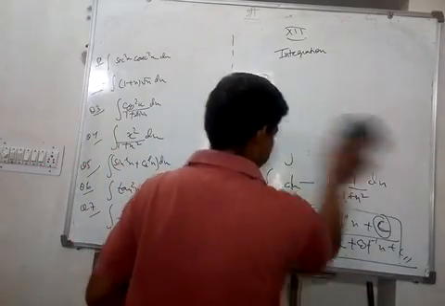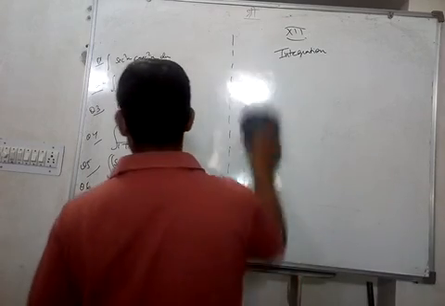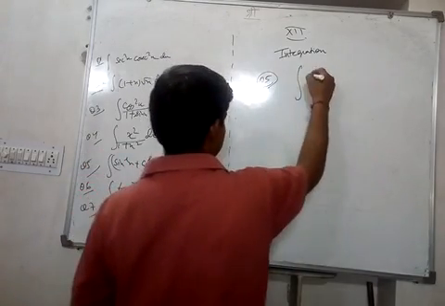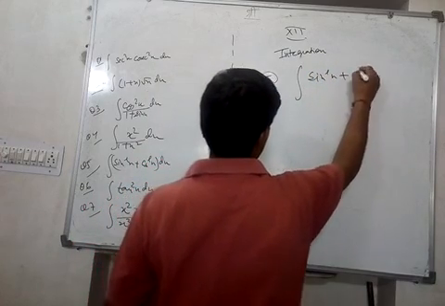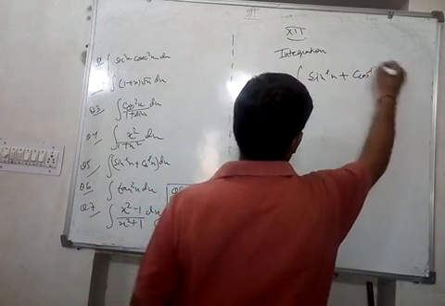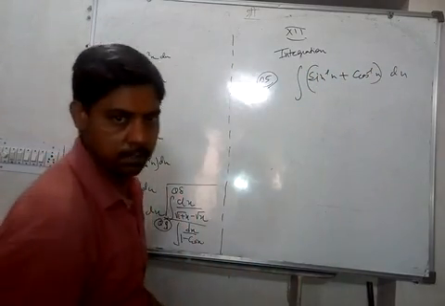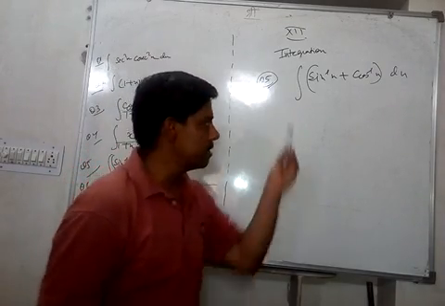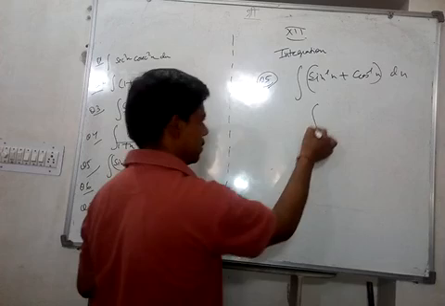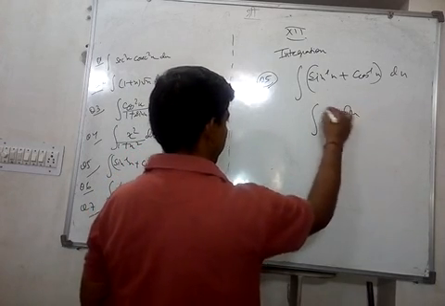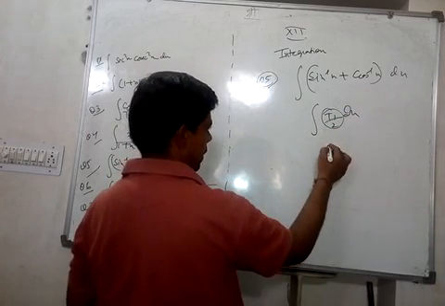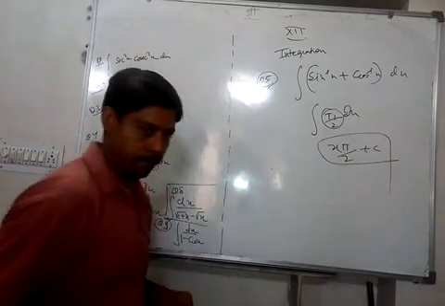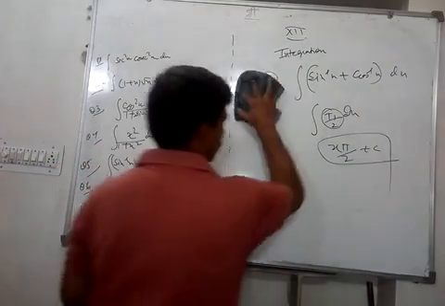Next question. Integrate sin inverse x plus cos inverse x dx. Okay. Now try this question. So you will see that sin inverse x plus cos inverse x is constant, pi by 2. And pi by 2 we can take out and the integral of dx is x. So x times pi by 2 plus c. That is the answer. Okay. Next one.